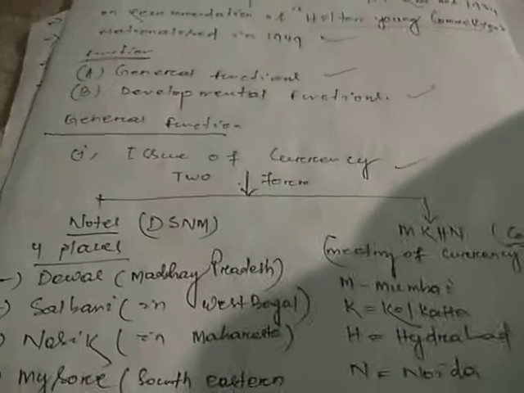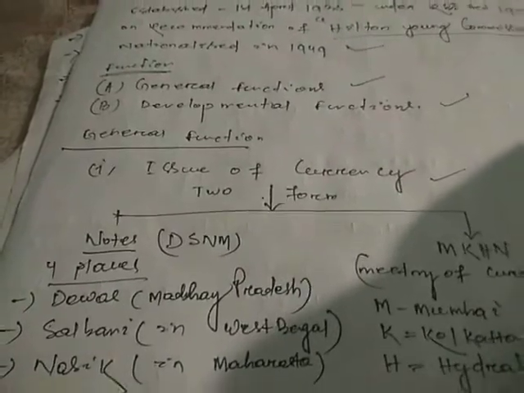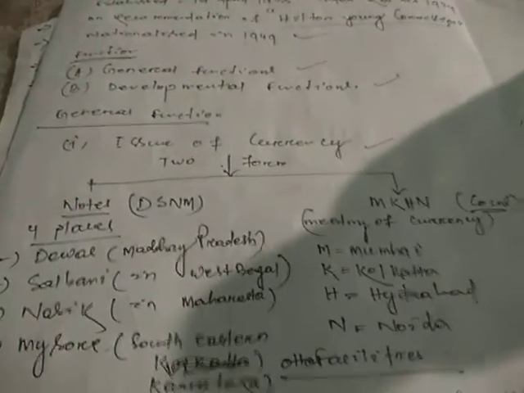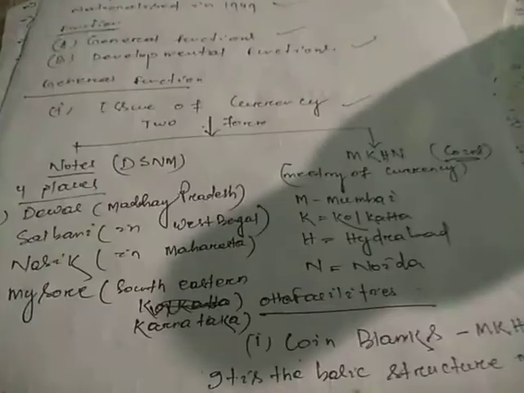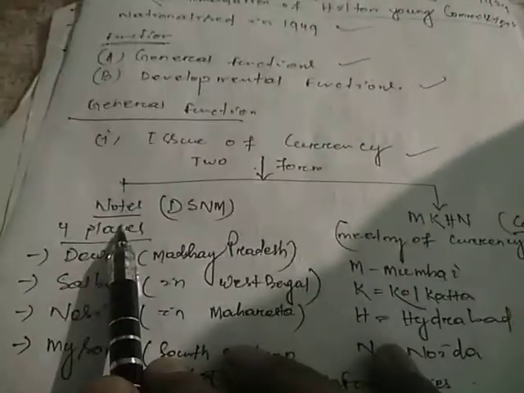Whatever currency you utilize today, there are two types of currency. One is coins: 1 rupee coin, 2 rupees coin, 5 rupees coin, 10 rupees coin. The latest one, our Honorable Prime Minister Narendra Modi introduced 100 rupees coins also. So there are two forms: one is notes form, another is coins form.